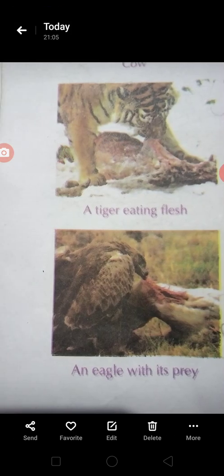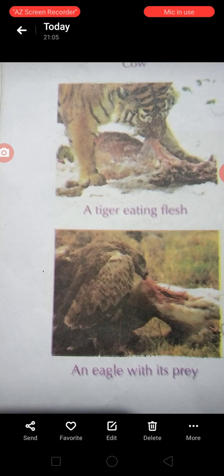Animals that eat both plants and the flesh of other animals are called omnivorous animals. For example, bears, human beings, pigs, rats, crows, etc. are omnivorous animals. Next, go to the next page.